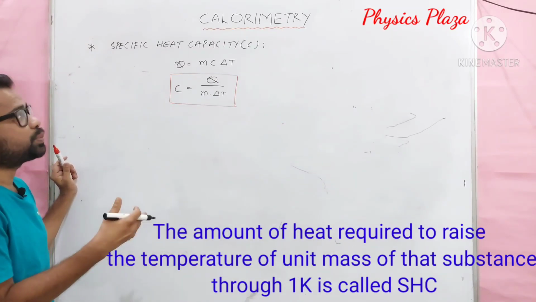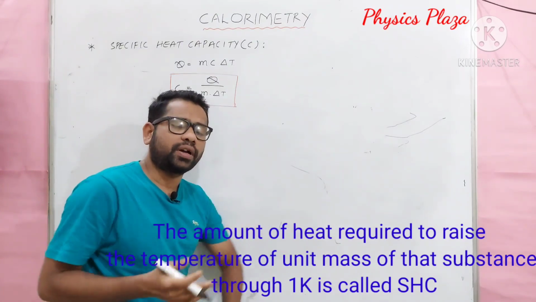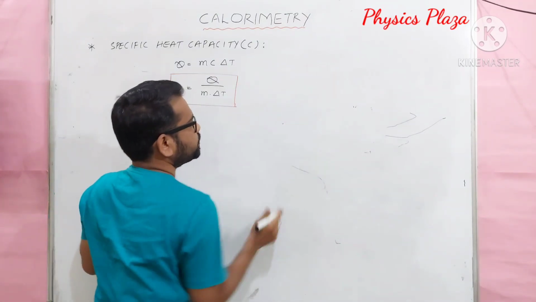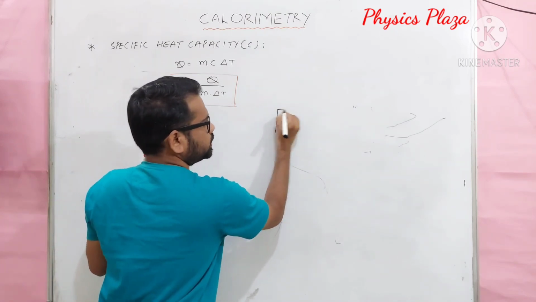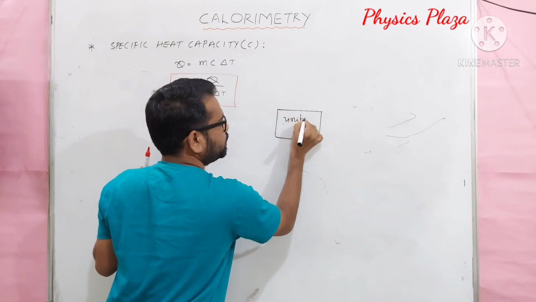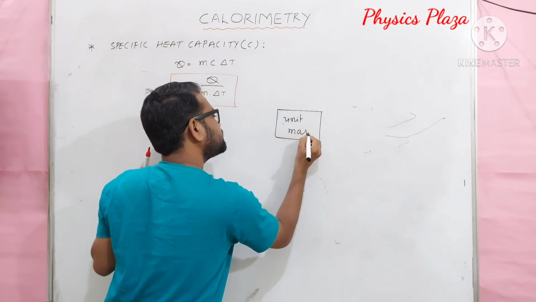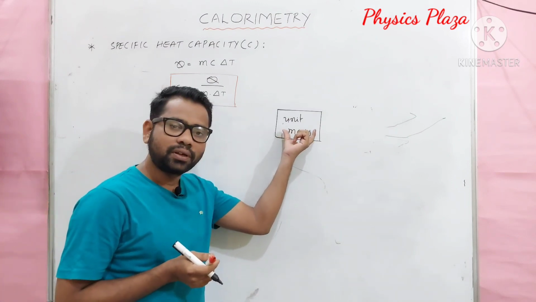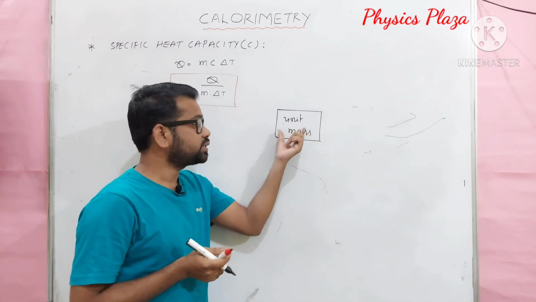Then how can we define the specific heat capacity? Let us see, dear children. Let us consider unit mass. Sir, what is this unit mass? Children, in the CGS system it will be 1 gram, whereas in the SI system unit mass means 1 kg.